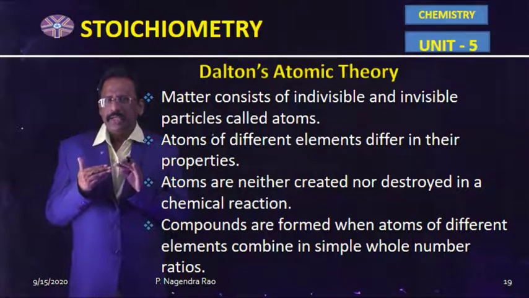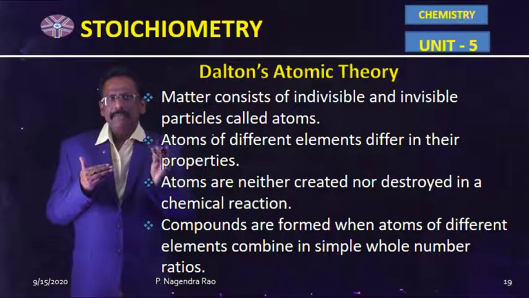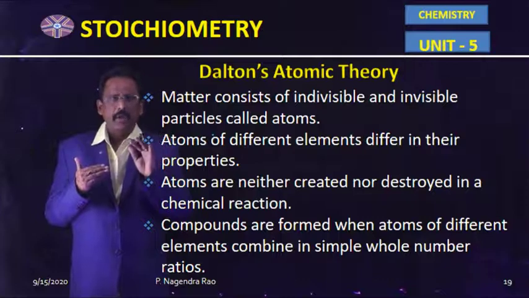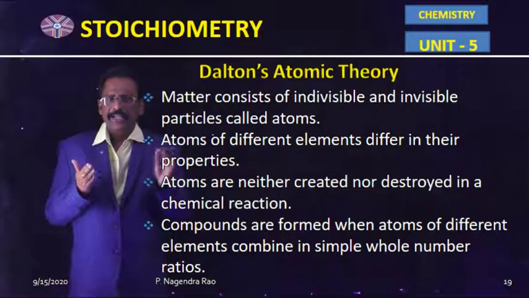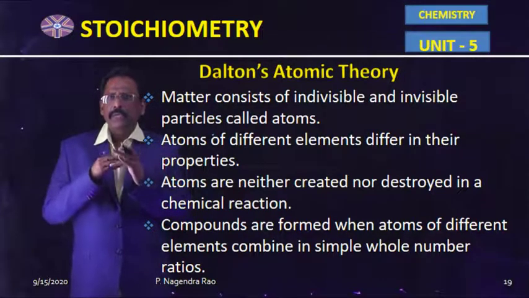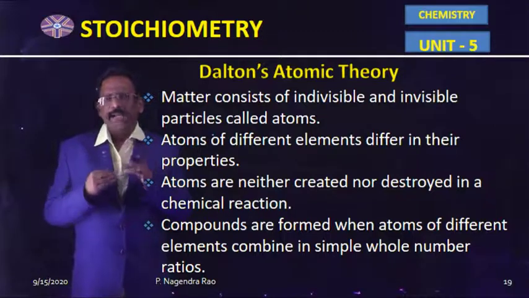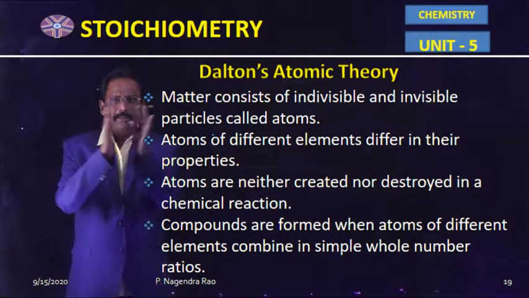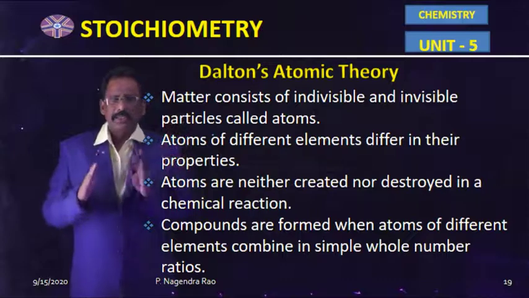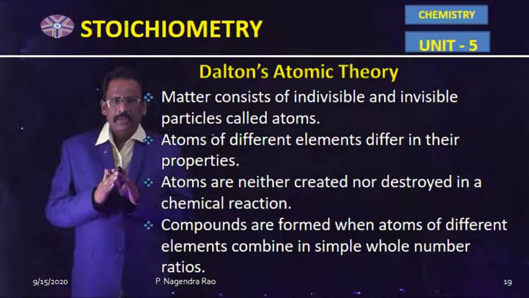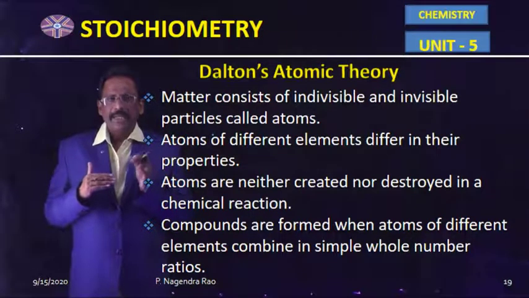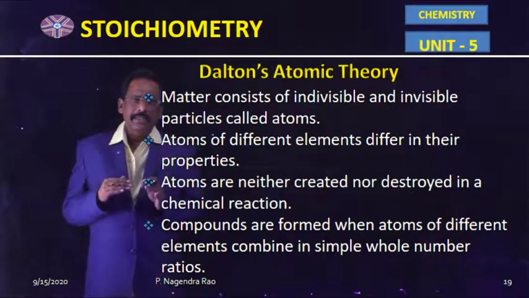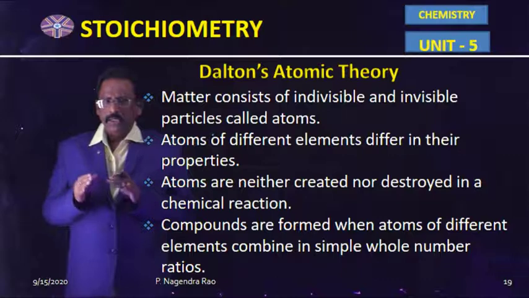And a very important point is atoms can neither be created nor be destroyed in any chemical reaction due to reorganization of the atoms. Reactants can be converted into products in any chemical reaction. That means atoms can neither be created nor be destroyed because atoms are stable.